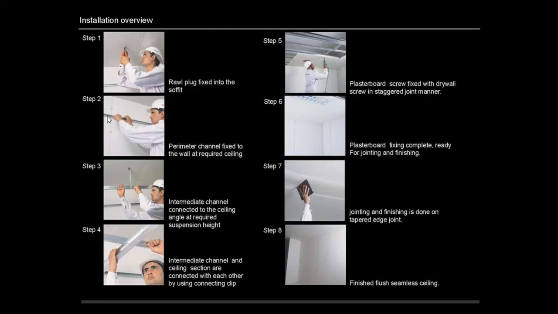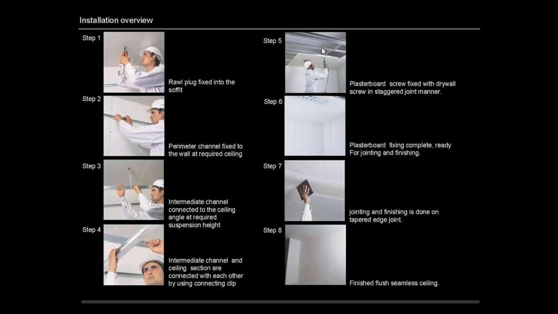Then step 2, perimeter channel fixed to the wall at the required ceiling height. Step 3, intermediate channel connected to the ceiling angle at the required suspension height. Step 4, intermediate channel and ceiling sections are connected with each other using connecting clips. Step 5, plasterboard is fixed with drywall screws in a staggered joint manner. Step 6, plasterboard fixing complete, ready for jointing and finishing.